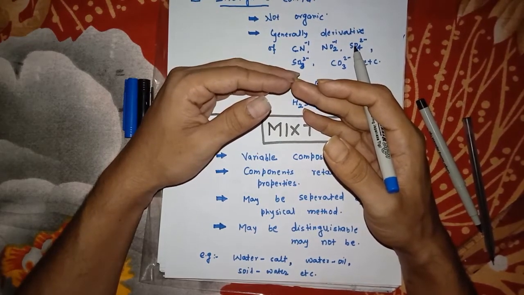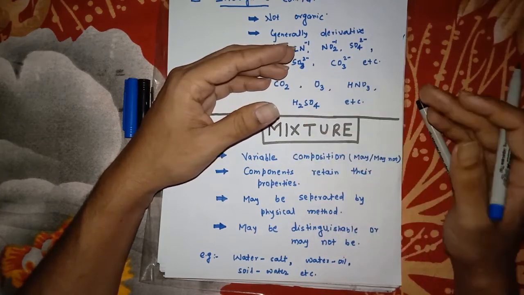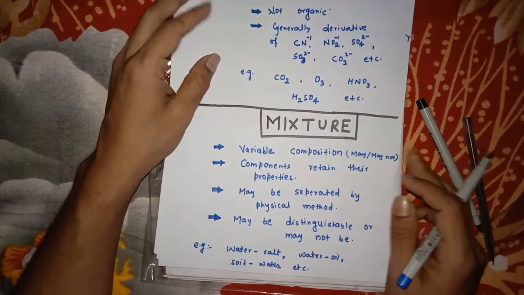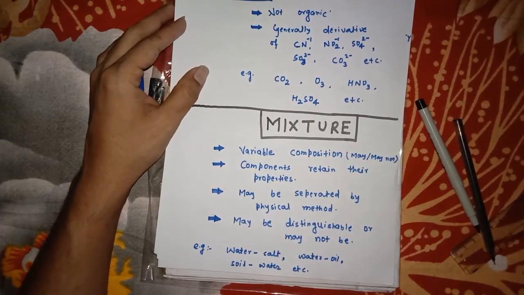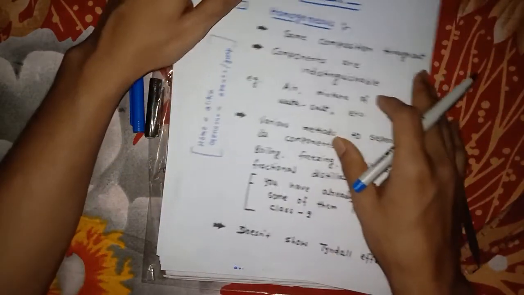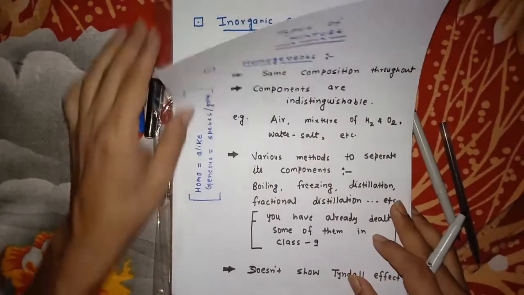You can only say that it is water. Have you got my point? So sometimes it is distinguishable, sometimes not. So these are the examples: water and oil, soil and water, salt and water, and the various kinds of mixtures we can see around us. Some are homogeneous, some are heterogeneous.